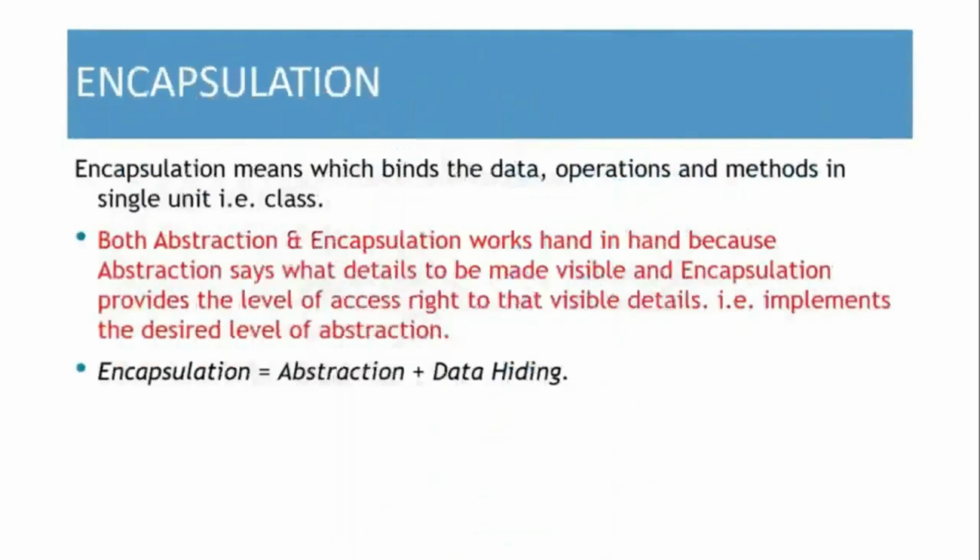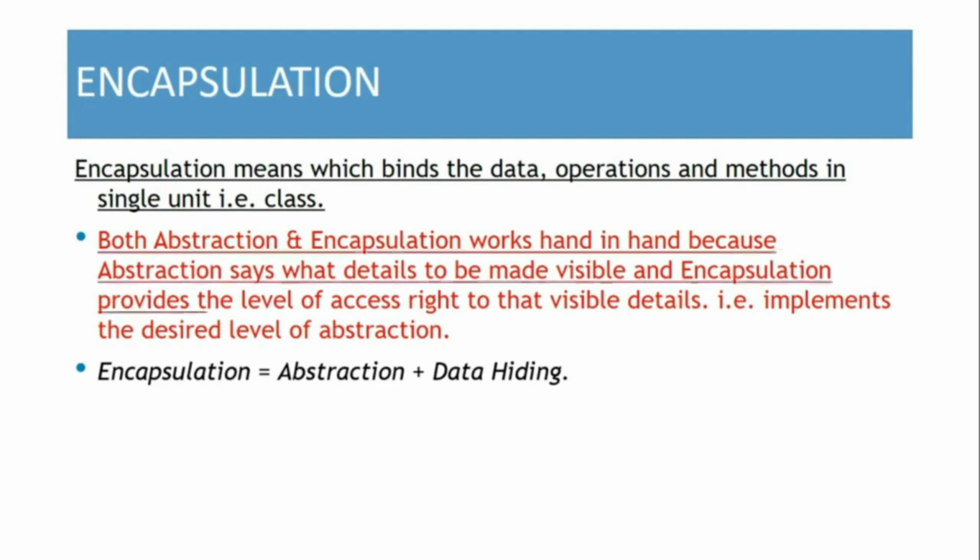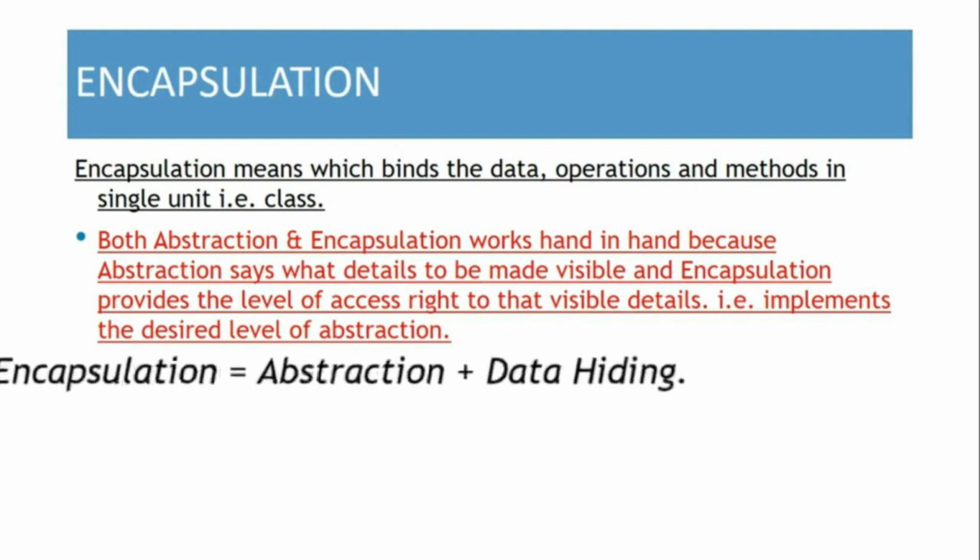Encapsulation means to bind the data, operation and method in a single unit. Example, class. Both abstraction and encapsulation work hand in hand, because abstraction says what detail is to be made visible and encapsulation provides the level of access right to that visible detail. Example, implement the desired level of abstraction. Now, encapsulation is equal to abstraction plus data hiding. Clear?